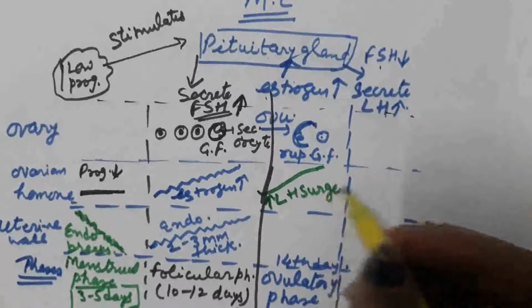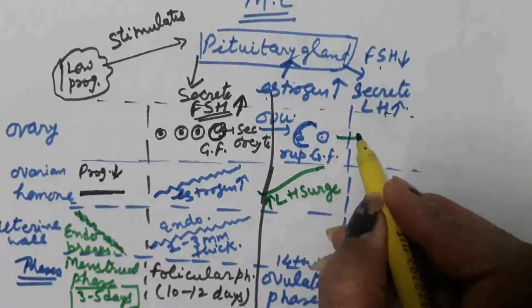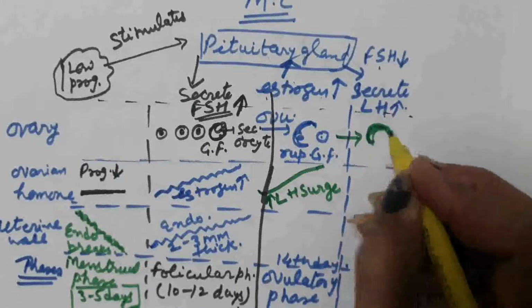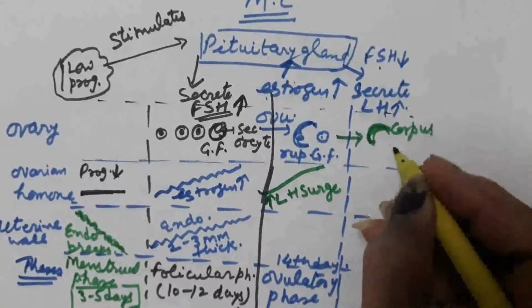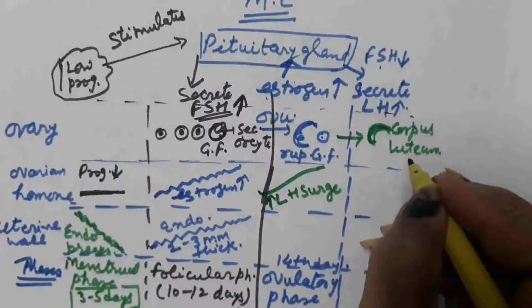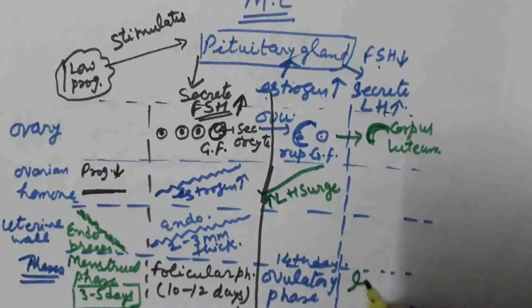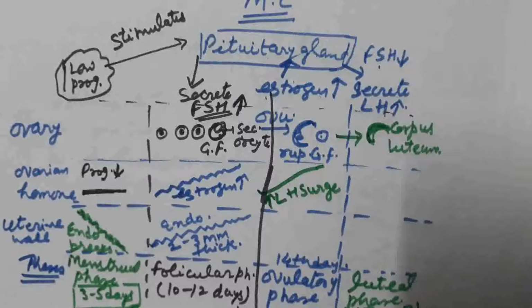Now the ruptured Graafian follicle is converted into the corpus luteum. So the corpus luteum is produced, and this is known as the luteal phase, which starts from the 15th day to the end of the menstrual cycle.